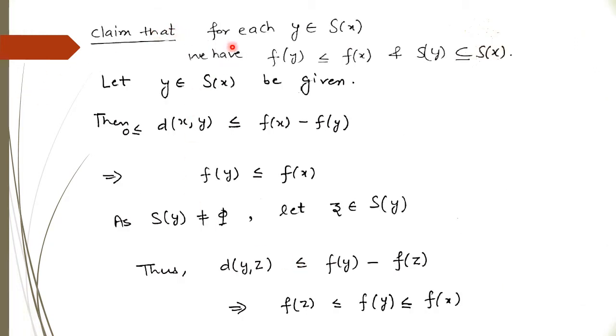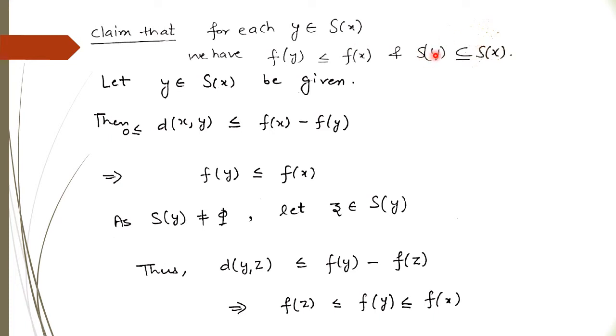Now further we claim that for each y belonging to this set, f(y) is less than or equal to f(x), and S(y) is a subset of S(x). Since y is a member of this set, it satisfies this inequality, but we know that distance is always non-negative. So we get f(x) is greater than or equal to f(y). We can take f(y) to this side, so we get f(y) is less than or equal to f(x), so this holds.